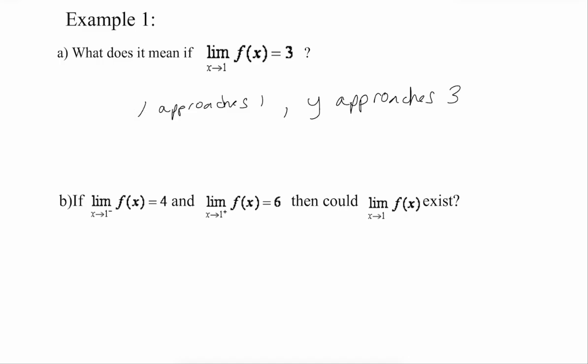As x heads toward 1, the y value heads toward 3.